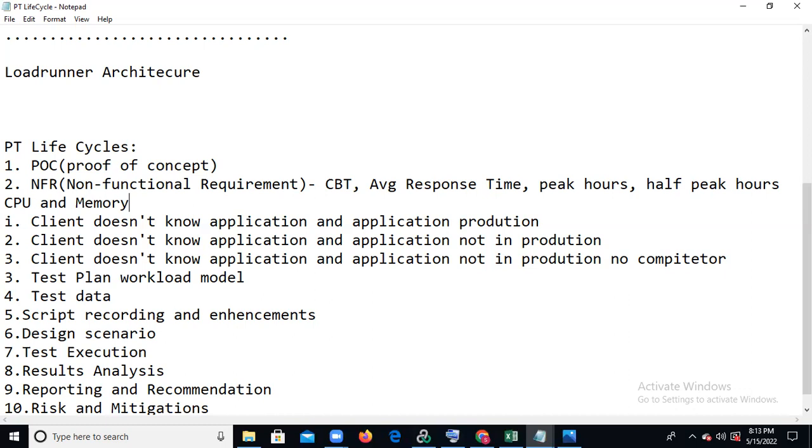So we need to ask the client what the CBTs are, what the average response time is, what the peak hours and off peak hours are, and what the CPU and memory are. If the client knows all these things, he will provide them. Maybe the client also doesn't know. Then what is our approach? So in this case, we can consider